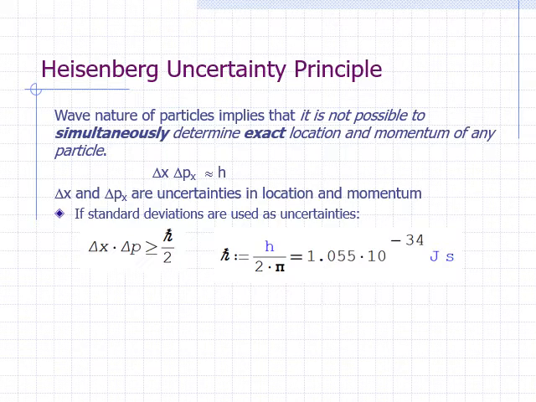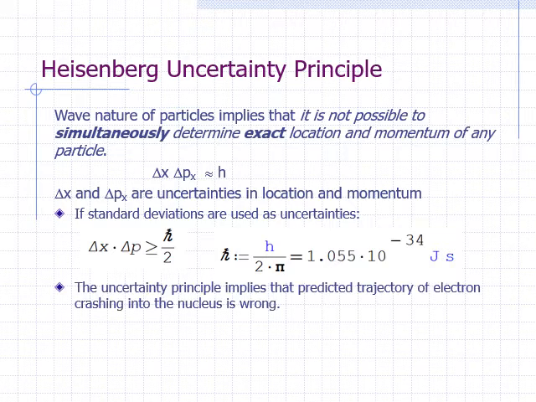The uncertainty principle, which is a consequence of wave-particle duality, which is based on experimental observations, implies that any attempt we make to predict the trajectory of an electron spiraling into the nucleus is not acceptable. Knowing the trajectory of a particle means precisely knowing at specific times where it is, how fast it's moving, and in which direction. That would be a violation of the uncertainty principle.